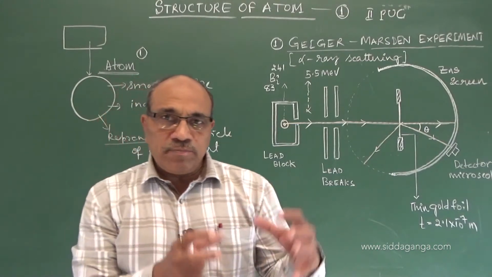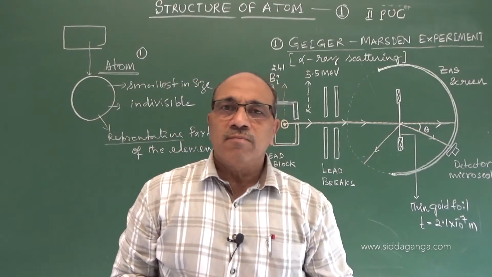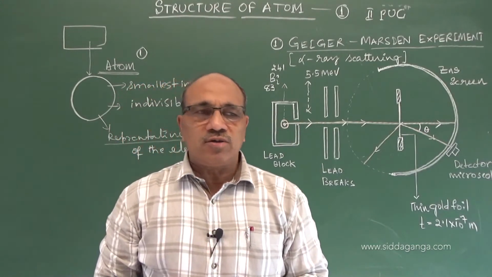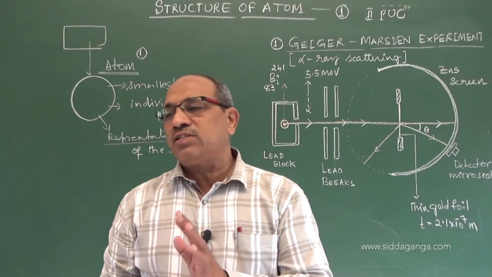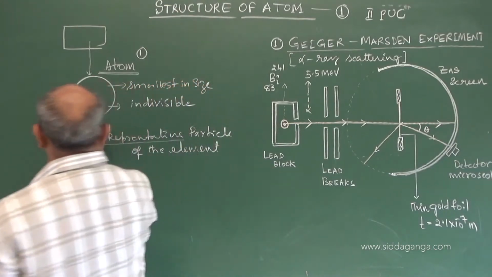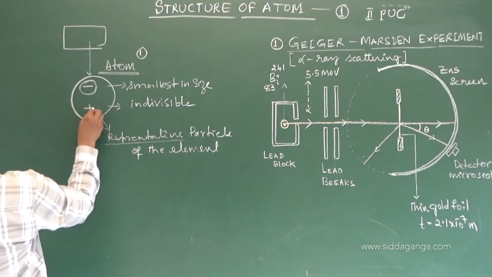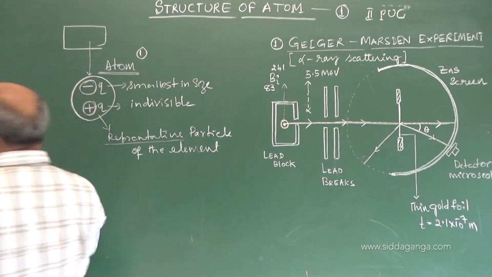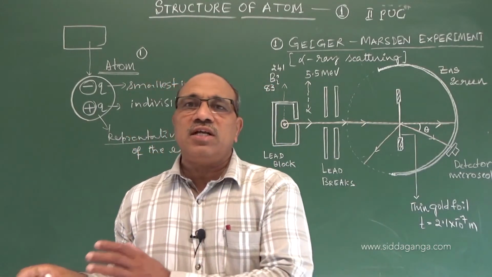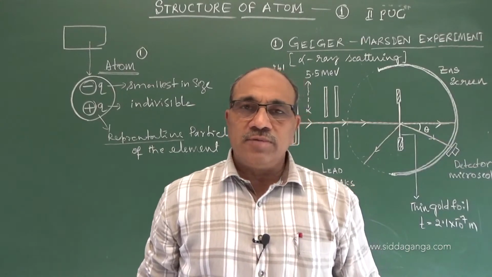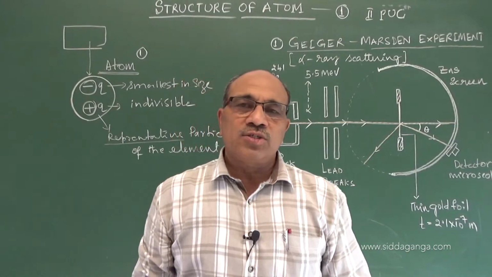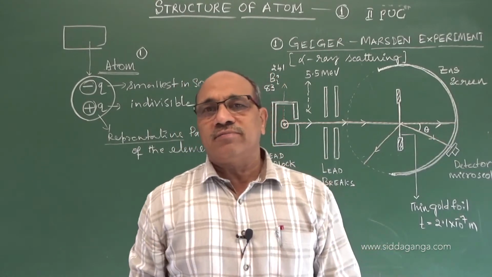Later, keeping in mind this atomic concept, Michael Faraday around 1850, by his experiments on electrolysis and also discharge of electricity through gases, showed the world that the atom consists of two kinds of charges, negative and positive. Still the atom is electrically neutral. That means the number of positive charges and negative charges must be the same, so that the atom remains electrically neutral.